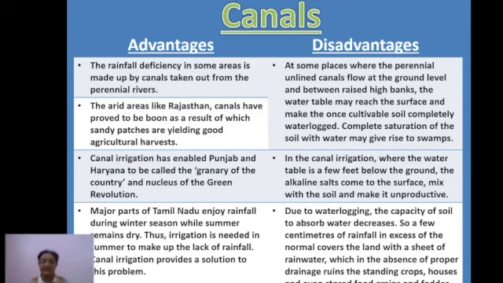Next, due to waterlogging, the capacity of soil to absorb water decreases. So a few centimeters of rainfall in excess of normal covers the land with a sheet of rainwater, which in the absence of proper drainage ruins the standing crops and houses and even stored food grains and fodder. So that again causes harm to the entire area. Not only the crops and the agricultural fields, but also the food grains stored there and the fodder, all that is getting affected.